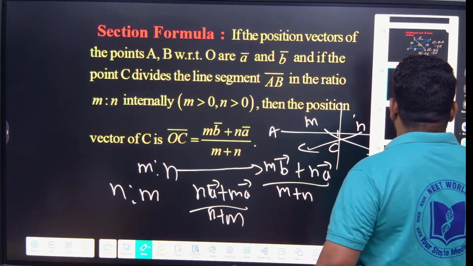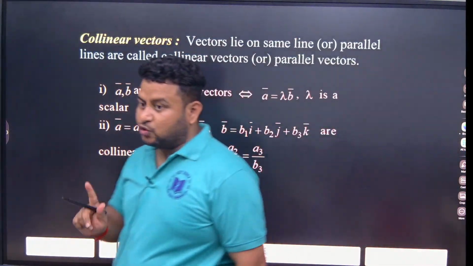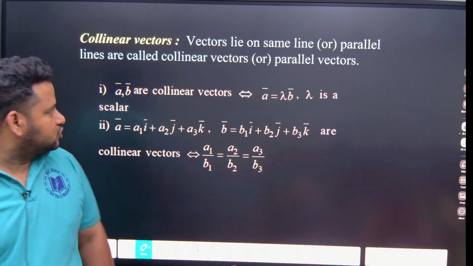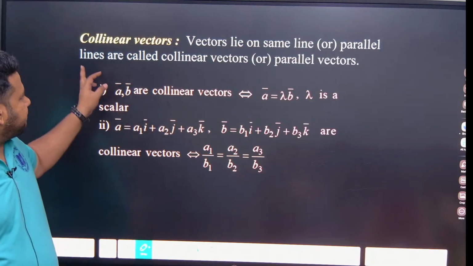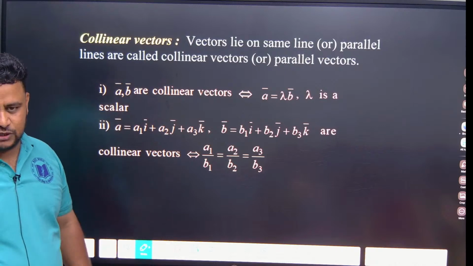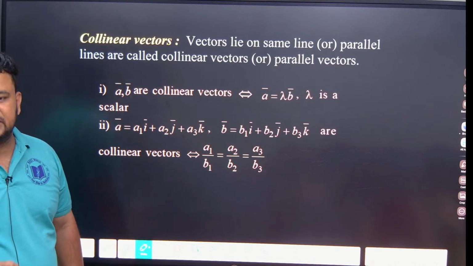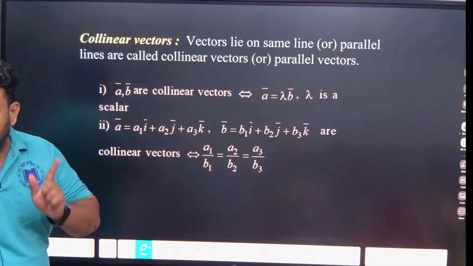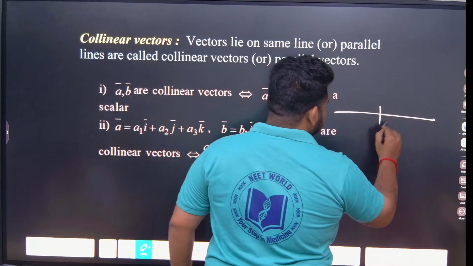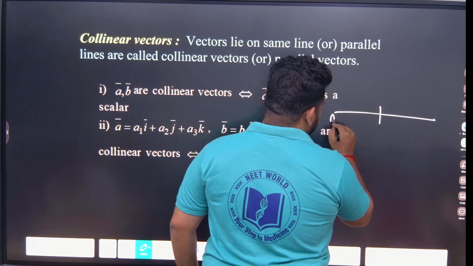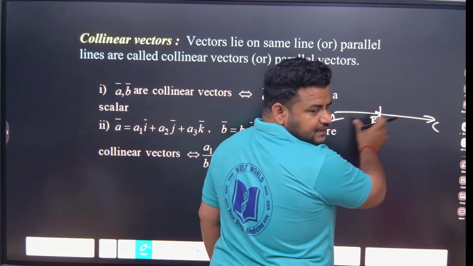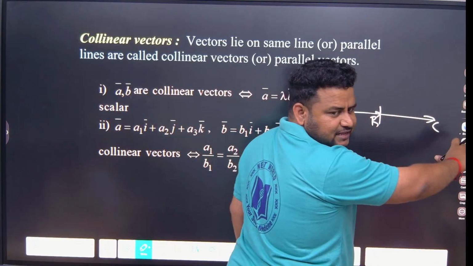Now very important, collinear vectors. I am talking about collinear vectors, not collinear points. Vectors lying on the same line or parallel lines are called collinear vectors or parallel vectors. Like I told you, collinear vectors and parallel vectors are one and the same. See here, one vector lying on another, AB and BC. They are all lying on the same line. They are collinear vectors.